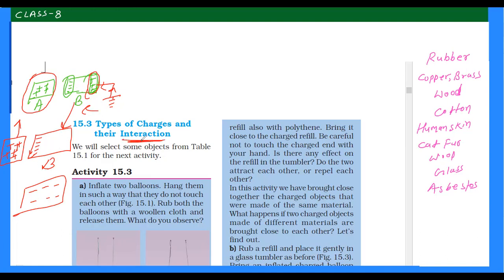In lightning, the cloud charges the ground or a tree on the ground by induction.